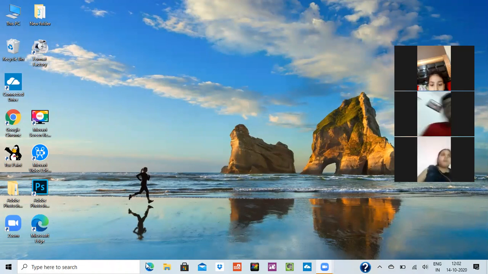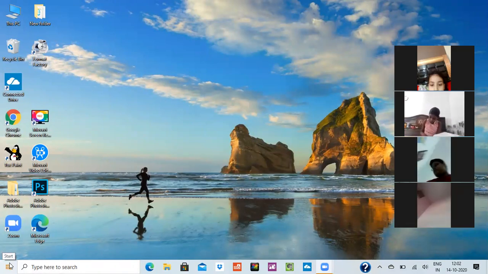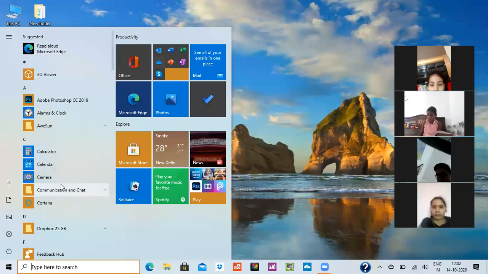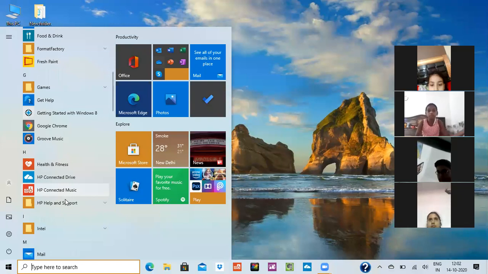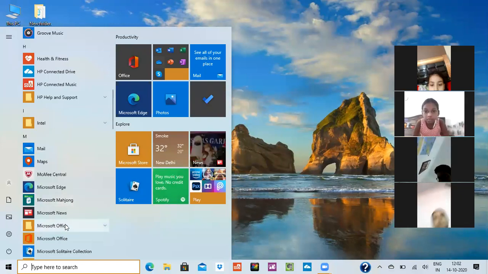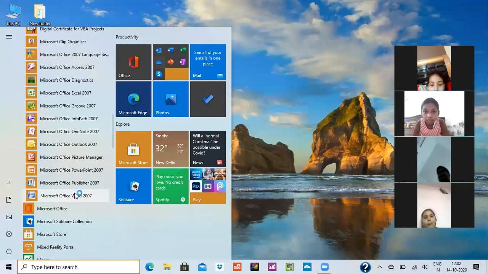Okay. Then first of all, I would like to revise and I would tell you how to open MS Word. You have to click on the start button. After clicking on the start button, you have to go for MS Office. See, MS Office is there, Microsoft Office. Then you have to go for Microsoft Word.